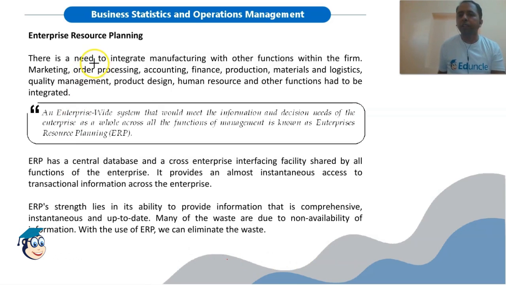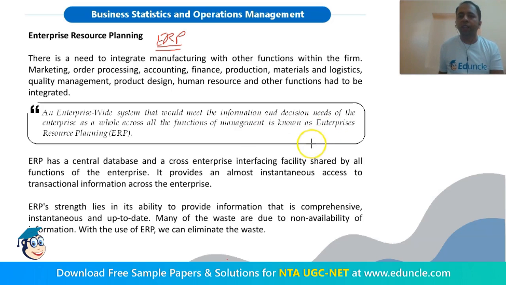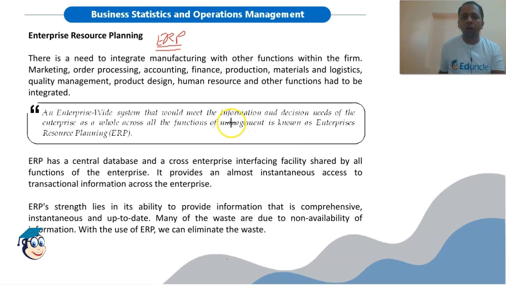Then we have enterprise resource planning or ERP. Questions are frequently asked in the examination from this topic. So ERP is basically a software. This type of software, an enterprise-wide system that would meet the information and decision needs of the enterprise as a whole across all the functions of management, is known as enterprise resource planning. So it is basically an information providing software which is used to access information across the entire organization.